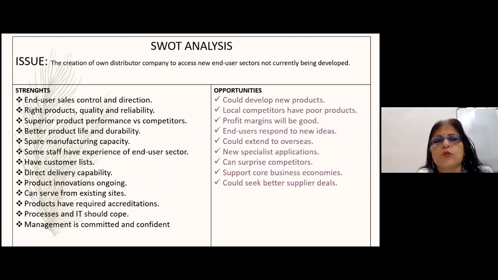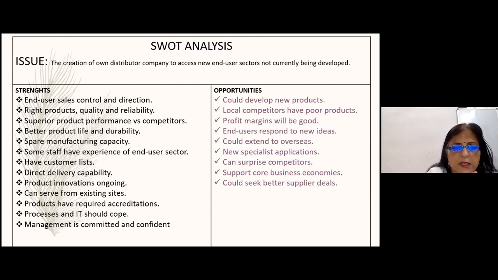The SWOT analysis tool is being used, and the issue is the creation of own distributor company to access new end user sectors not currently being developed. So this is the issue, and they want to conduct a SWOT analysis on this issue. Now the strengths are the end user sales control and direction that would be there, and they would be able to have the right products, quality and reliability, which will be in their hand, superior product performance, better product life and durability, spare manufacturing capacity.